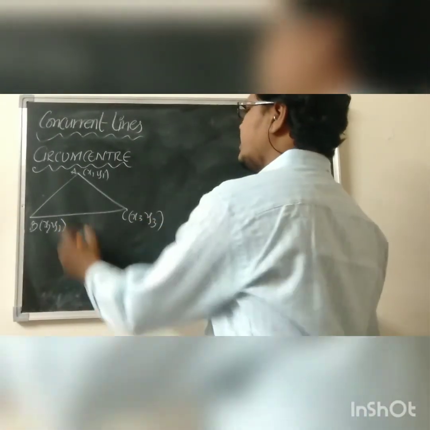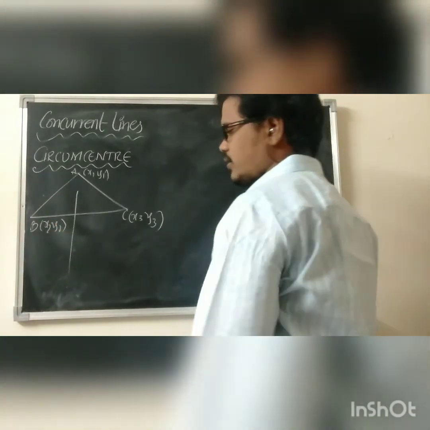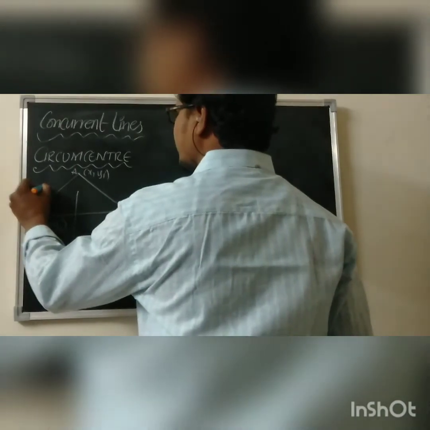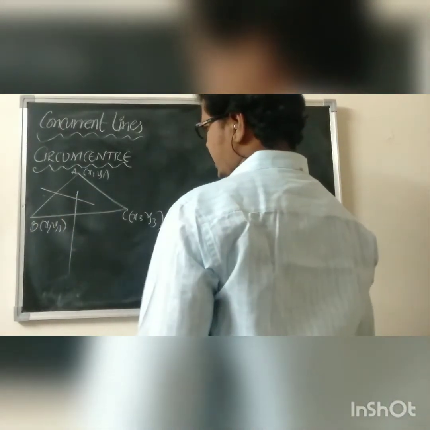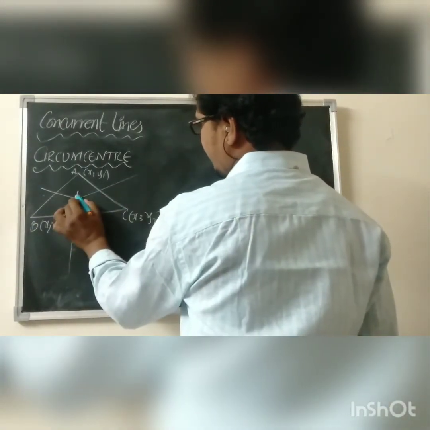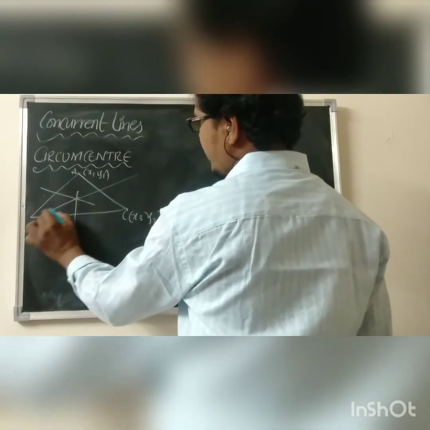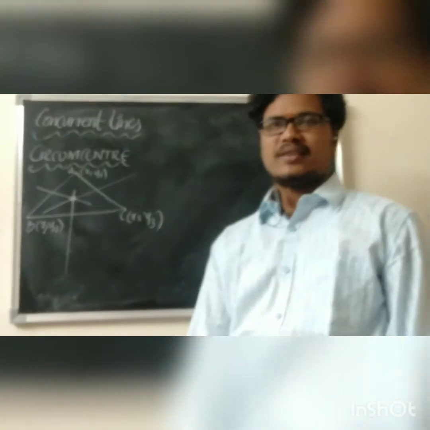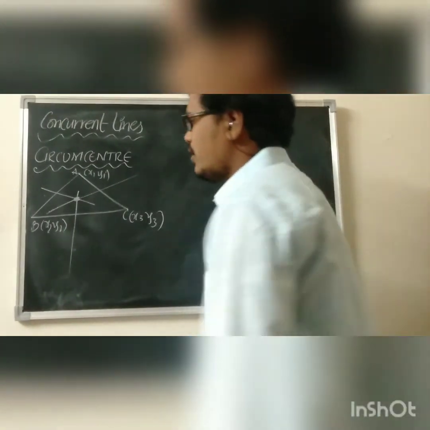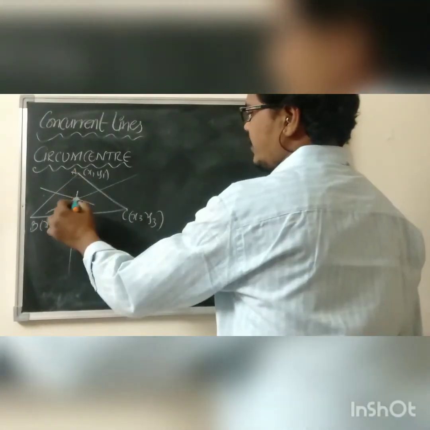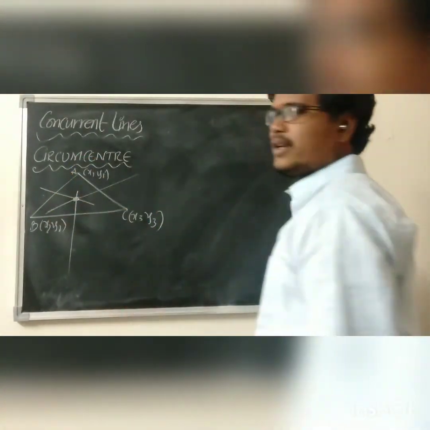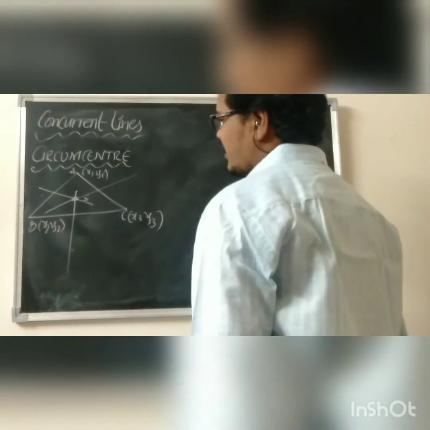Draw a perpendicular bisector of BC, a perpendicular bisector of AB, and a perpendicular bisector of AC. These three are called perpendicular bisectors, which meet at one common point. That point of concurrence we denote as the circumcenter, S.